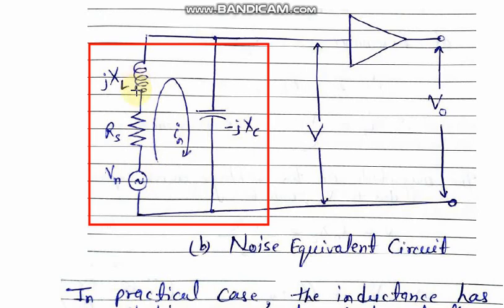Every coil is made up of a wire, and the wire has a resistance value. So when practically we draw the mathematical model of that coil, we make a series resistance with the reactive part, that is jXL, and if the current passes through this resistance, the voltage drop will be taken as a voltage noise generation like this.